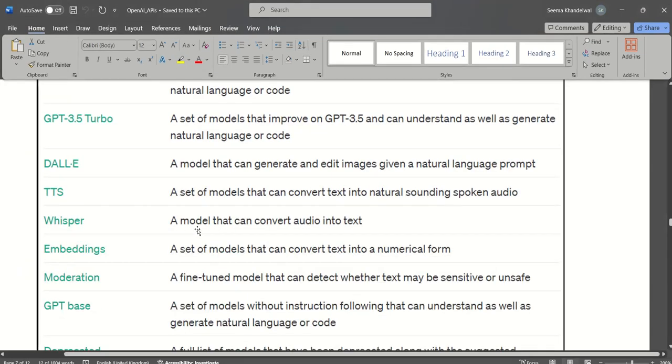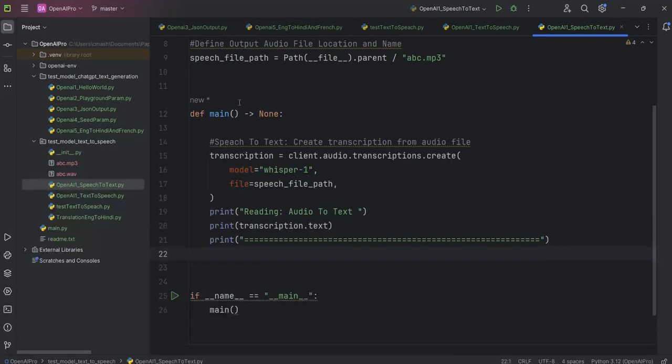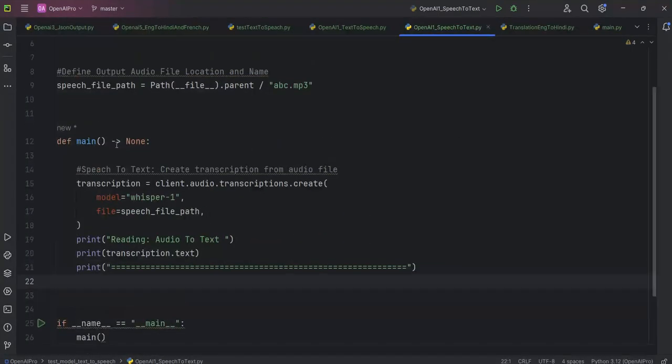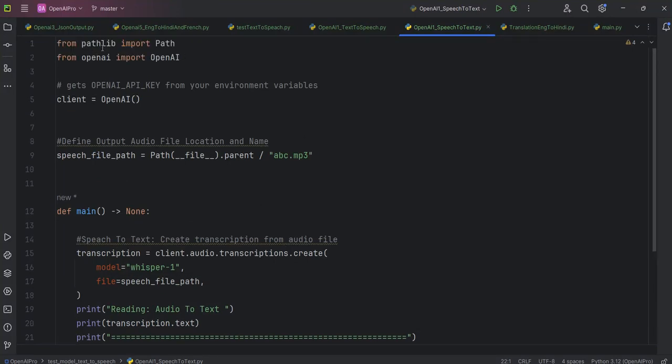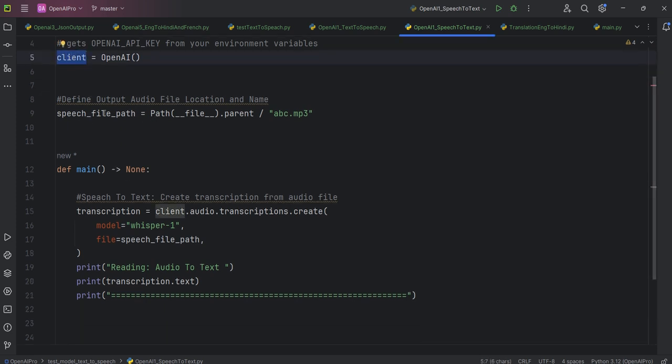It will be part of Whisper, a model that can convert audio into text, right? So it's a very simple code. Basically only this much. This is absolutely the same. Like you import pathlib, import Path, and OpenAI from openai. Okay, so you created an object here, and see, this is the path of your folder where this class is present, and here we have passed the path of the file abc.mp3.